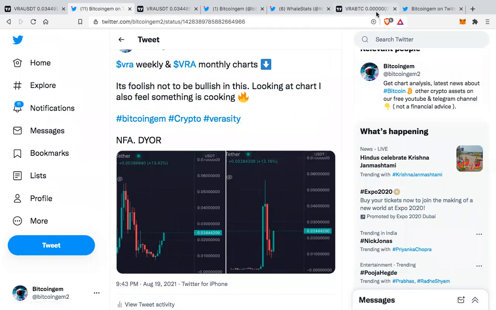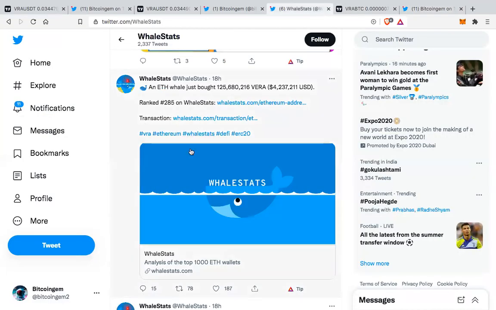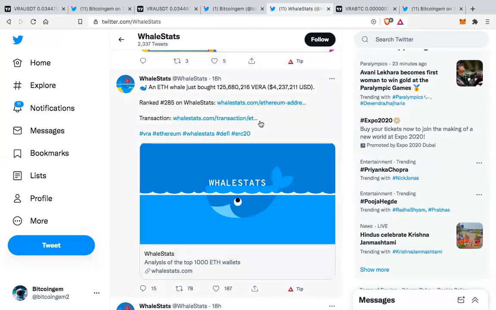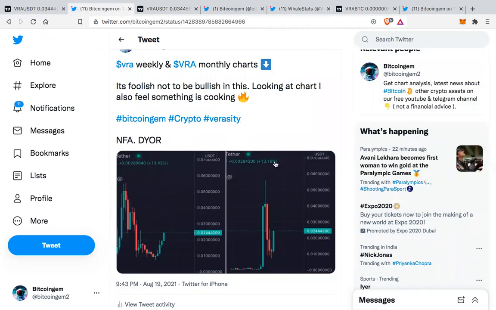And what we are seeing recently is the news of a lot of whales buying VRA. I have told you a lot of times, this is a very common saying in technical analysis: show me the chart and I'll tell you the news. A chart is what will tell us what's going to happen.